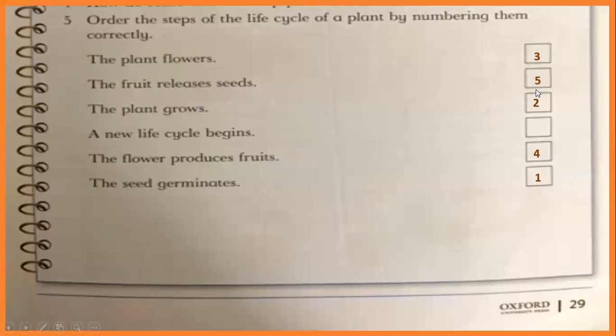Then after the seeds, a new life cycle begins. Do it in your books. The 6 steps: seed germinates, plant grows, plant flowers, flower produces fruits, fruit releases seeds, and then a new life cycle begins. It's very easy to understand and to remember.